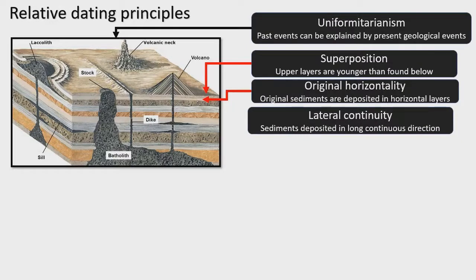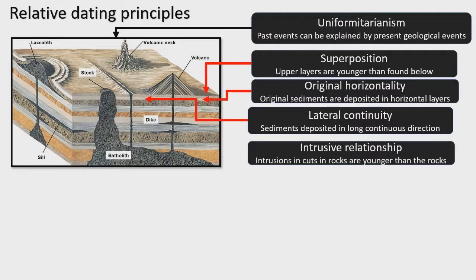If that is true, then all of the sediments deposited along a continuous direction, also known as lateral continuity, is also true. So what happens in a particular area is also the same in a distant area, because all that is happening on the surface is the younger version of the geological time scale.